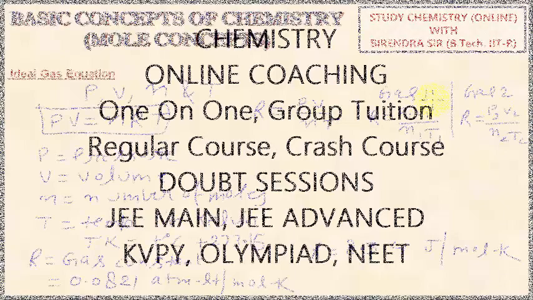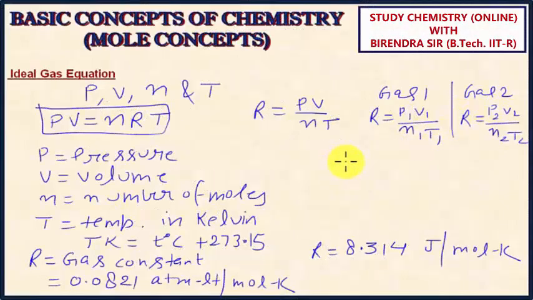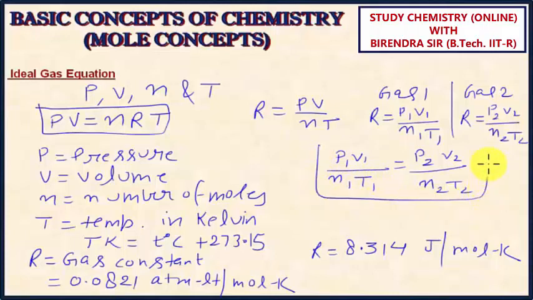That is why if I equate the two, I can write a very special relation: P1 V1 upon n1 T1 is equal to P2 V2 upon n2 T2. And with the help of this combined equation, I can derive many relations.